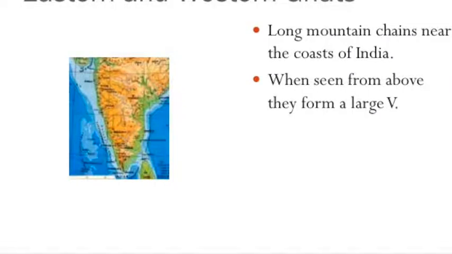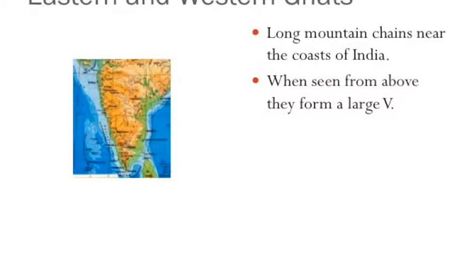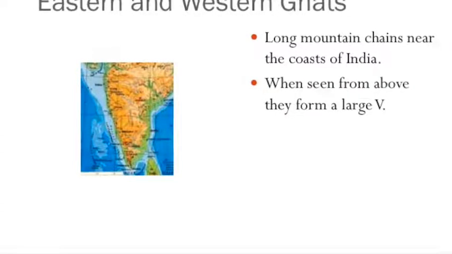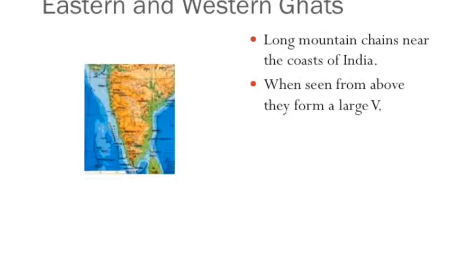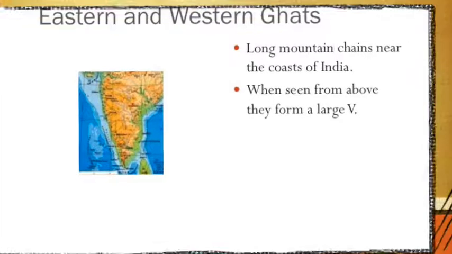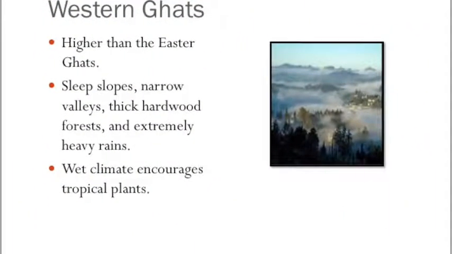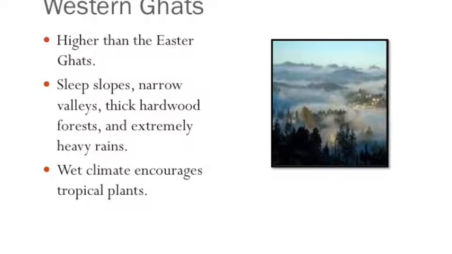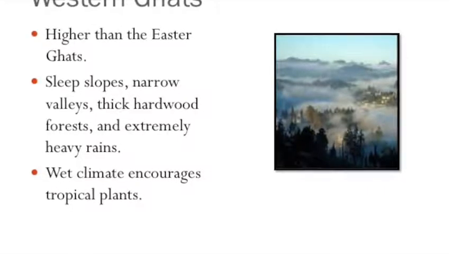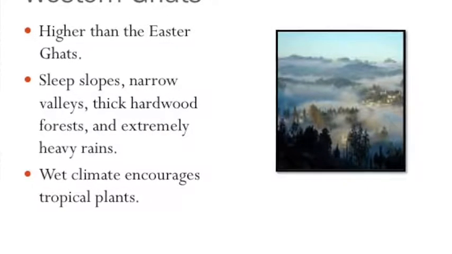13.4 Eastern and Western Ghats. The Eastern and Western Ghats are long mountain chains near the coast of India. When seen from above, they form a large V. The Deccan Plateau stretches between these two mountain ranges. The Western Ghats are higher than the Eastern Ghats. They have steep slopes, narrow valleys, thick hardwood forests, and extremely heavy rains. The wet climate encourages the growth of tropical plants.